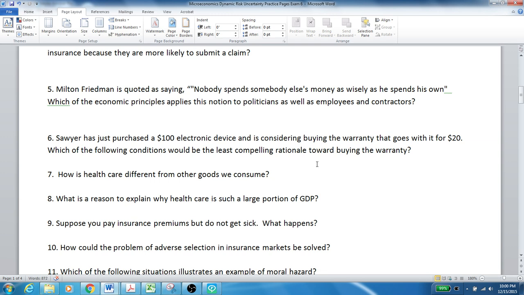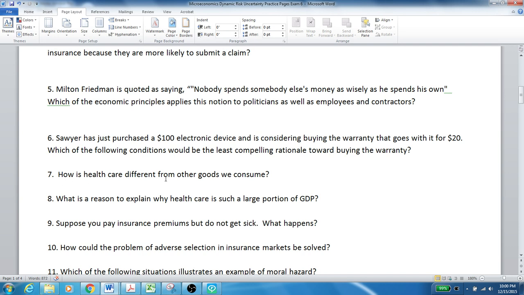While they might say, well, he has the money on him, that wouldn't be a good rationale. Or they'd say, well, it's only 20 bucks, something like that. That would not be a good rationale. What we want to do is think about his chances of loss and whether they're greater or less than 20%. That's what would be the most compelling reason. So any reason that gets far away from anything that makes sense as a rational decision is the least compelling rationale. People might give a reason, but it's not a rational, thought-out, cost-benefit economic reason.